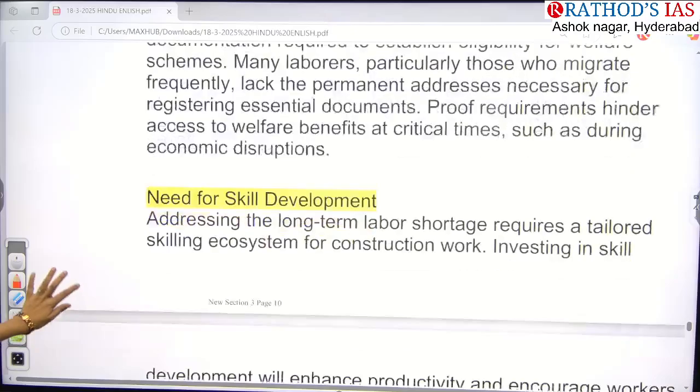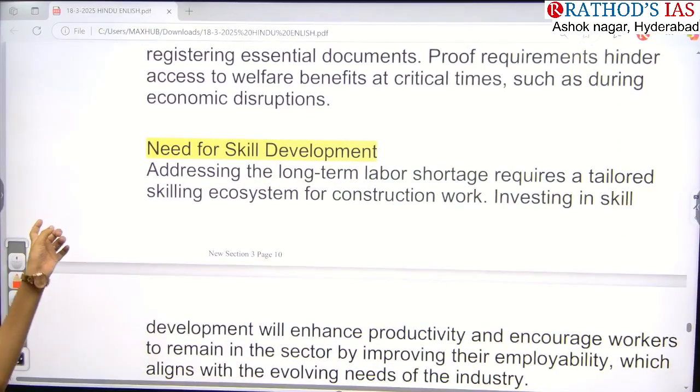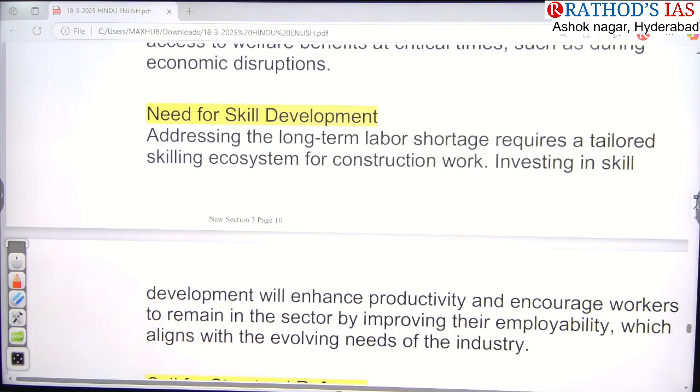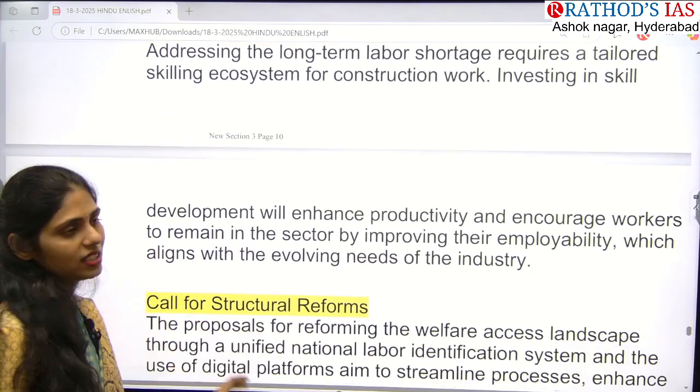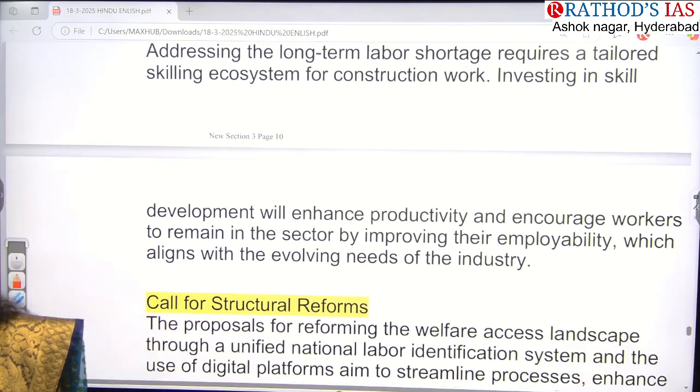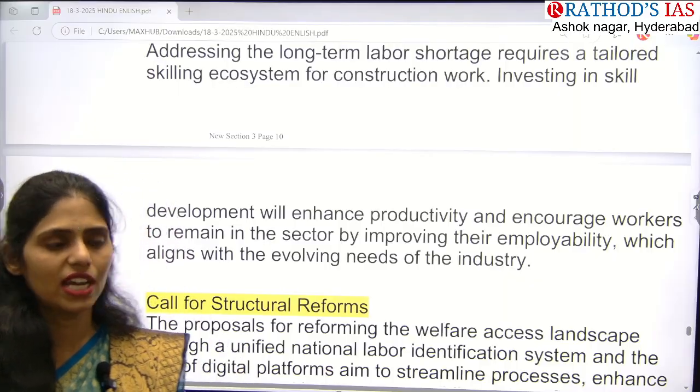So here this article is saying that we have to go for improving skill development in these people. Especially whenever we go for skill development, we can improve productivity and even encourage these workers to remain in the sector so that they will get at least stable work in these construction sites.